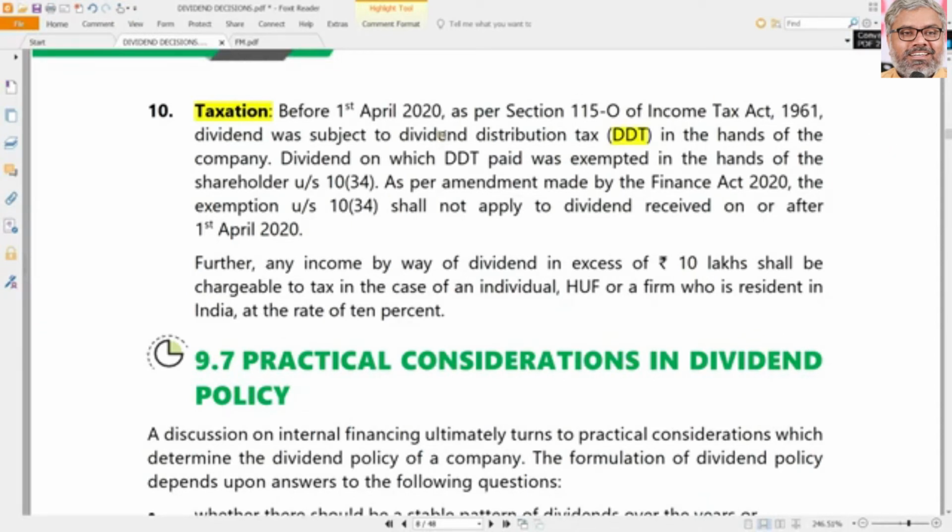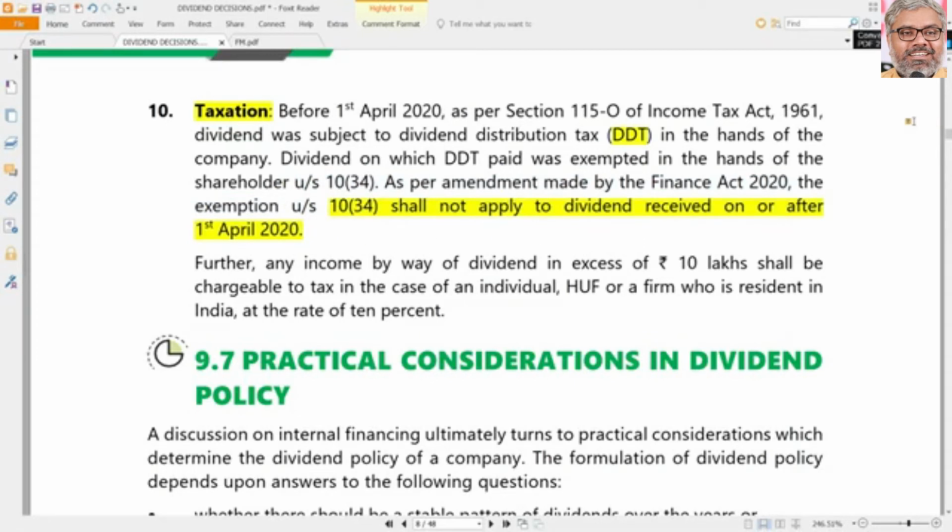Now that is amended, that is changed. What is the new rule now? Company need not pay any distribution tax. There is no need of companies paying any dividend distribution tax. But on the other side, the exemption is removed from the hands of the shareholders, which means dividends are now taxable in the hands of shareholders.